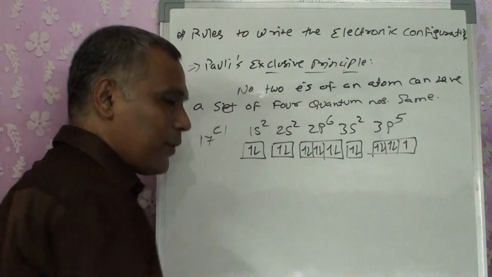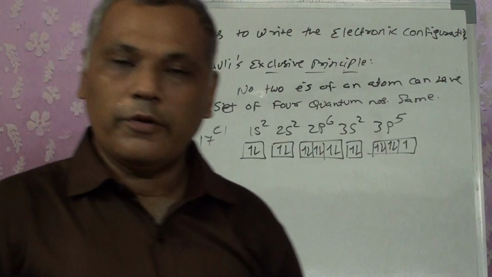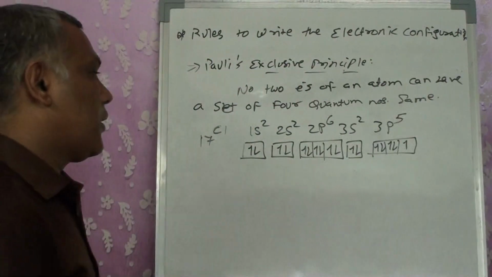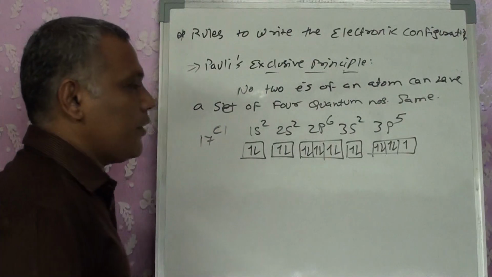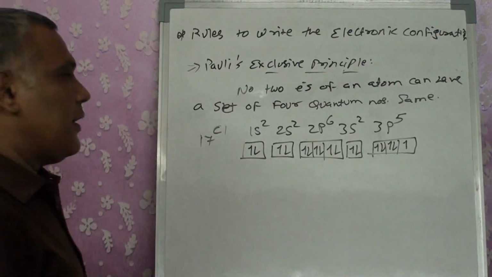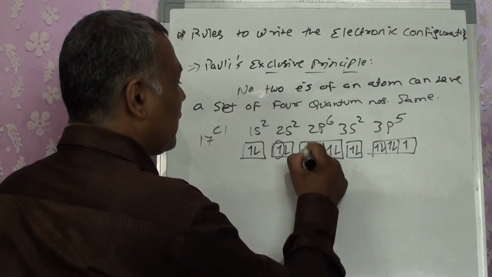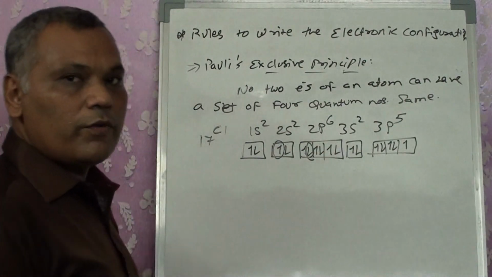Again, don't bother about how I am writing this electronic configuration. We will study it later on. First of all, try to understand what the principles are. Here we are having chlorine, 17. Just think that I want to take one of these electrons as an example, and another one of these electrons. What will happen?